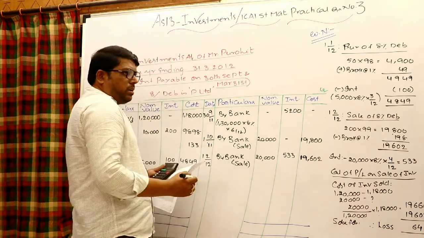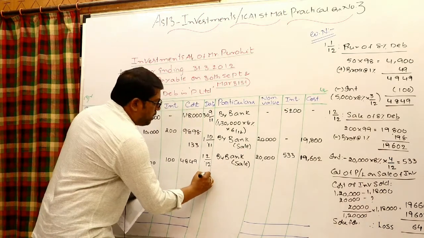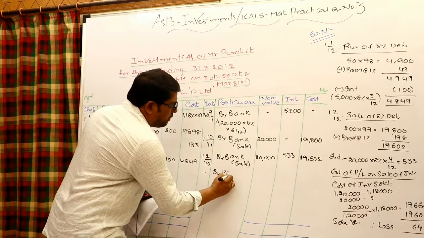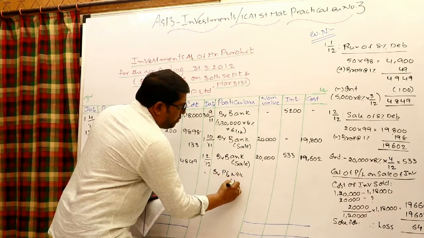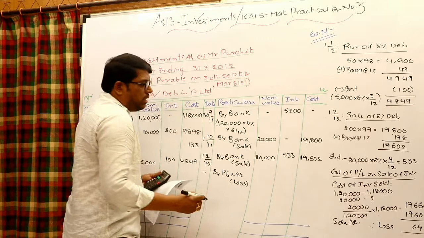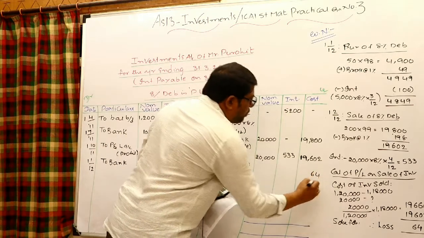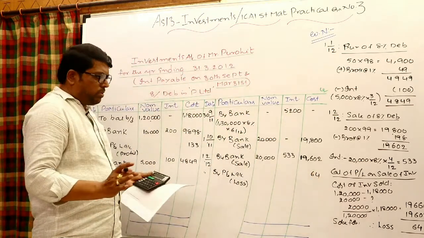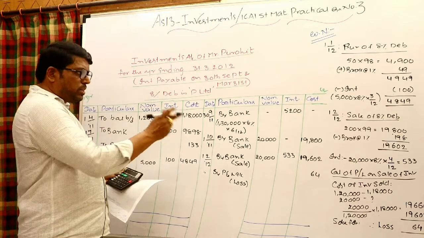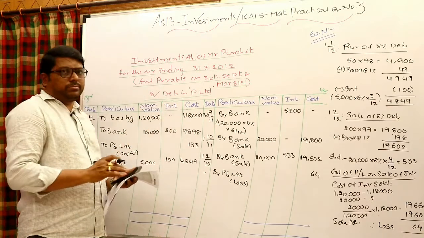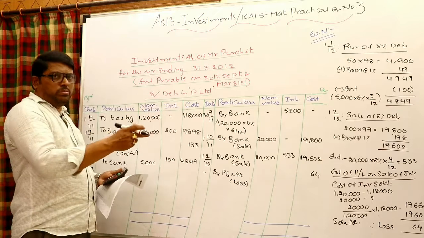Entry P&L to investments, in the investments by P&L, within bracket loss, right in the cost column 64. And obviously interest will go to the P&L account like income,